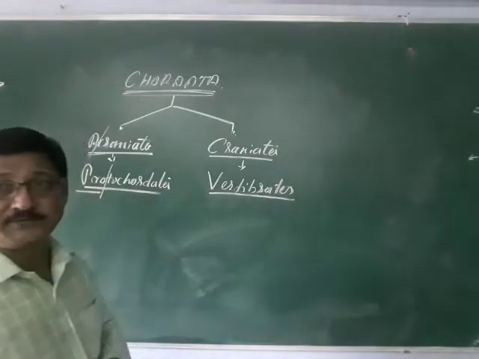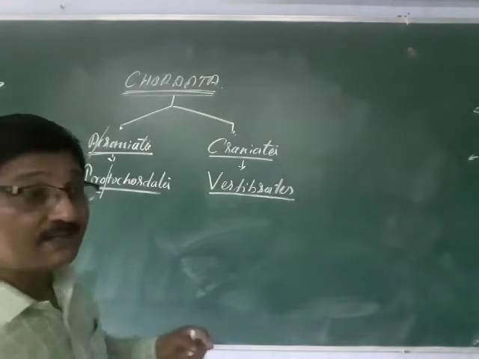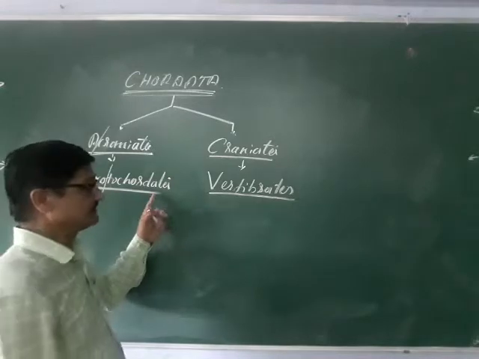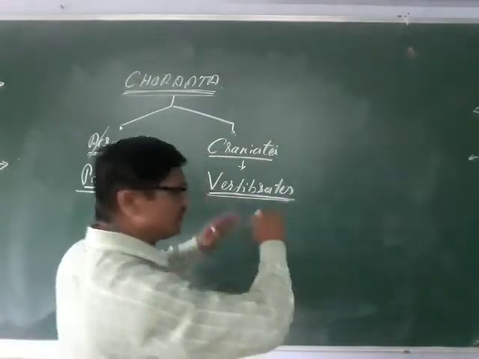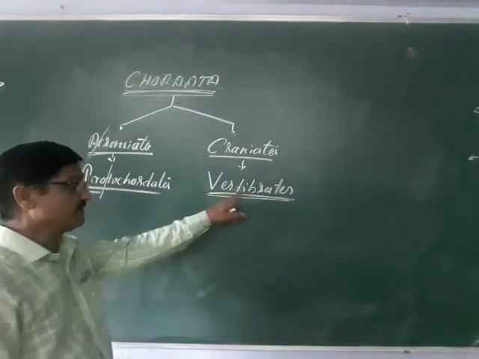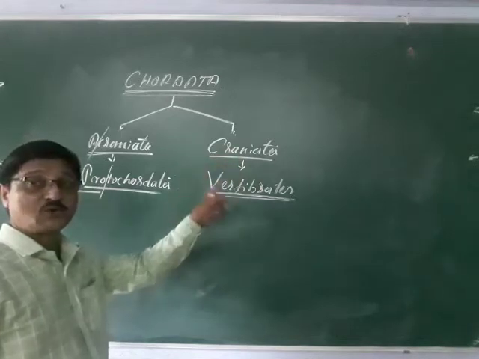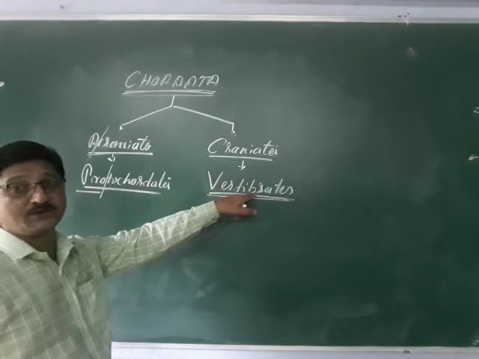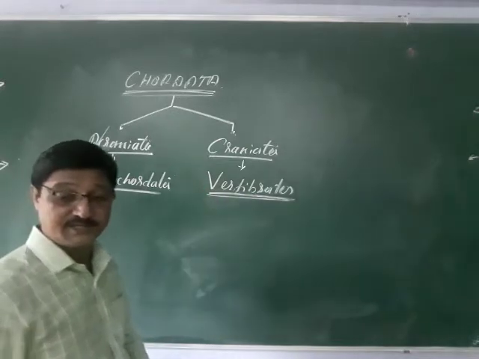Proto means primitive, not well developed, poorly developed. A poorly developed chorda is present, and such animals are said to be the protochordates. And vertebrates means completely well formed. But here the chorda or notochord is replaced by the vertebral column. Later I will explain that.